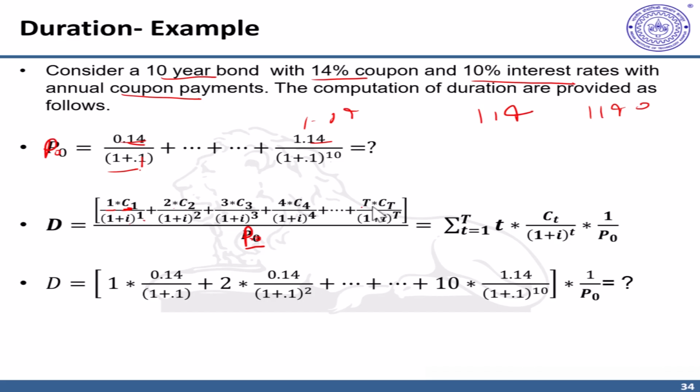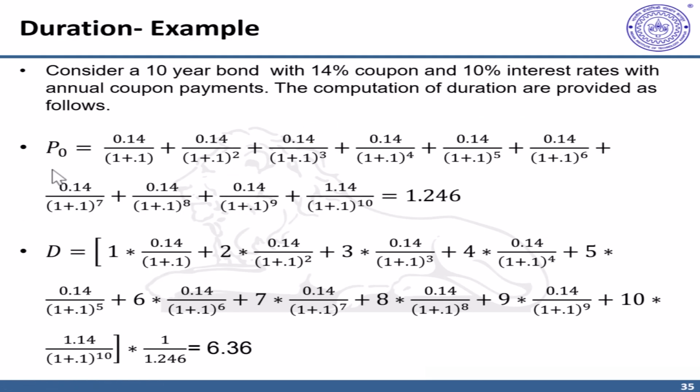The final Tth cash flow, which is the last 10th year, which includes principal and coupon, you discount it, (1 plus I) raised to power t, divided by P naught and multiplied by t to get the duration. So let's see, we have P naught, we discount all the cash flows appropriately to get a price of 1.246. Note that this is a scaled price. So in case of 1000 rupee worth of bond, it will be 1246. For 100 rupee bond, it will be 124.6.